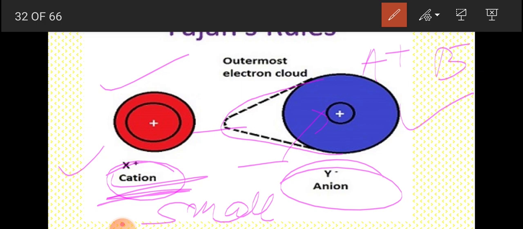If the degree of polarization is quite small, then the bond remains largely ionic. If the degree of polarization is large, electrons are drawn from the negative ion towards the positive ion, resulting in a high concentration of electrons between the two nuclei, and a large degree of covalent character results.